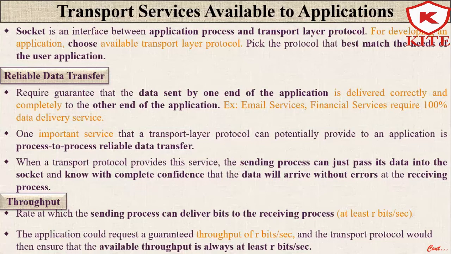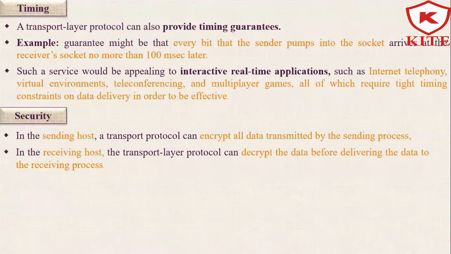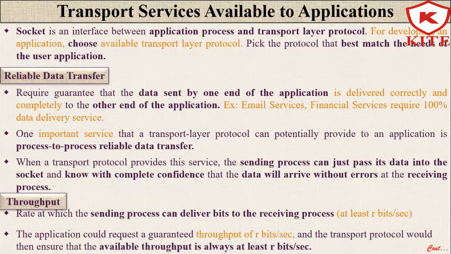So we need to classify the services of a particular transport layer protocol using four parameters. First parameter is the reliable data transfer. Second one is the throughput. Third one is the timing. And fourth one is the security. Let's see each parameter in detail. So first one is the reliable data transfer.